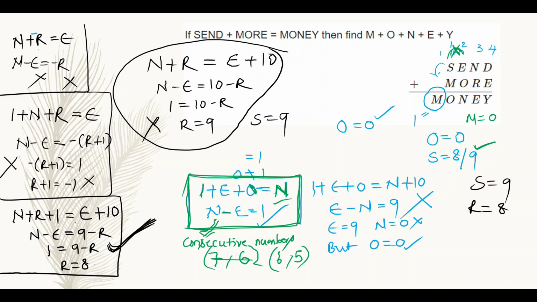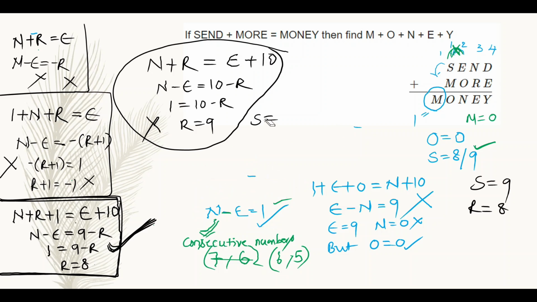Then now d plus e value. Here I have considered n plus r plus 1. Here just check in this black box. Here n plus r plus 1 is equal to e plus 1. That means sum of n and r along with the carry from the fourth column. That means I am getting a carry from the fourth column. That's confirmed. So I am taking the next expression for the fourth column.